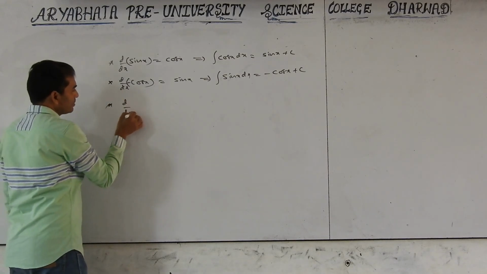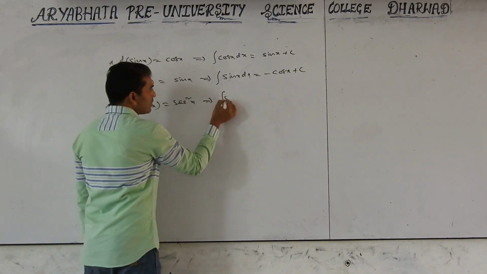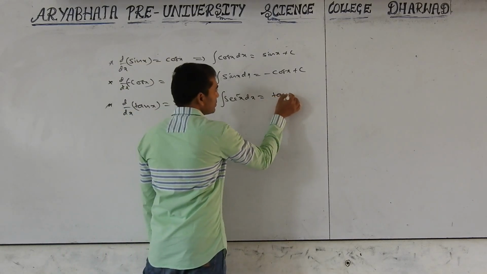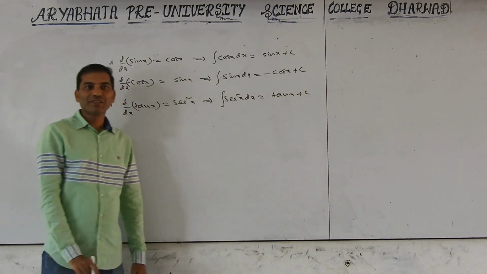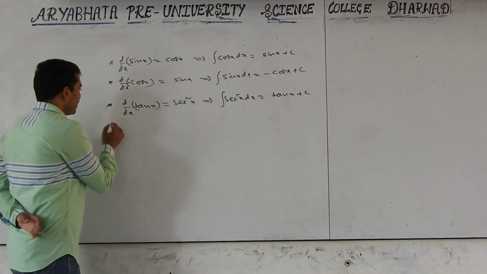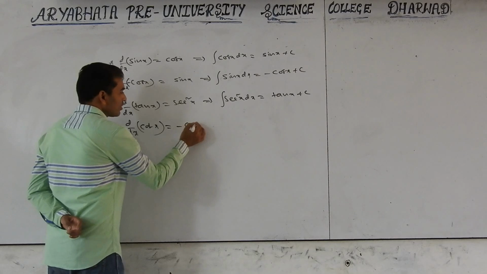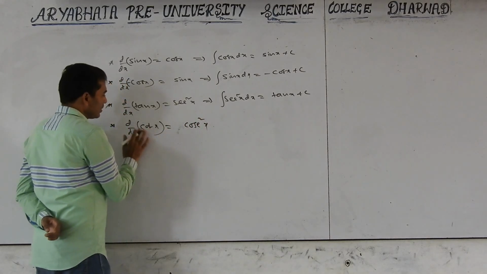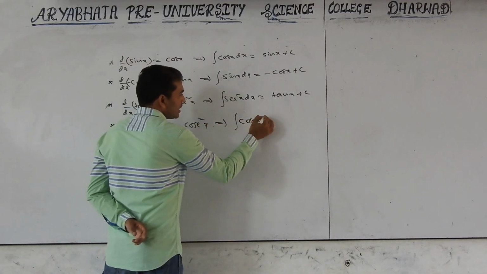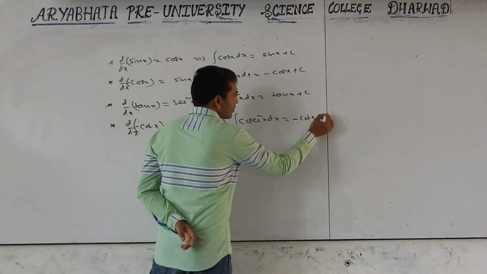Now the derivative of tan x. Tan x differentiation is secant square x. So integration of secant square x dx equals tan x plus c. Right? Derivative of cot x equals minus cosec square x. To get positive, we take minus. Then integration of cosec square x dx equals minus cot x plus c.